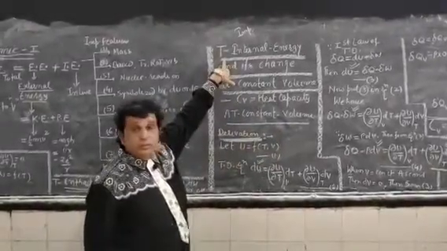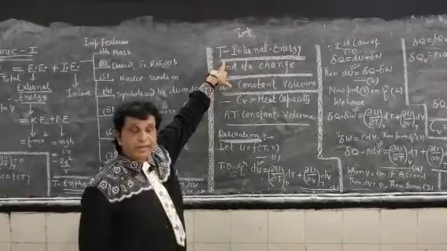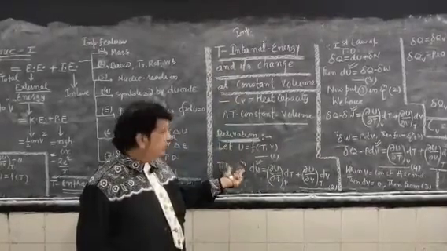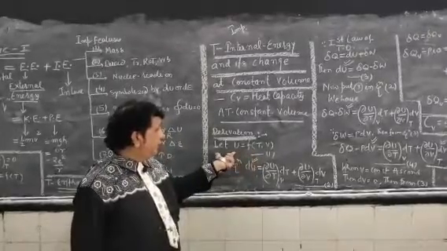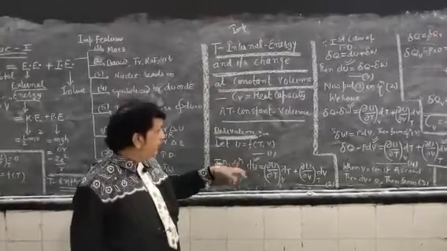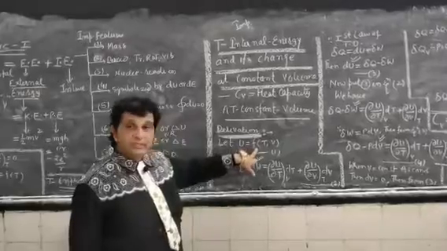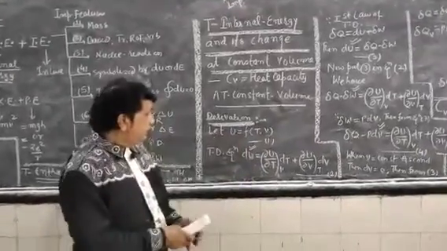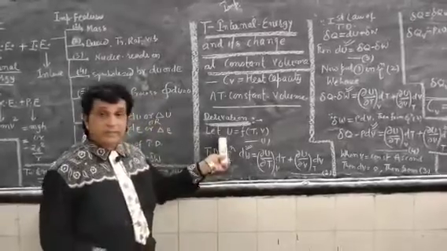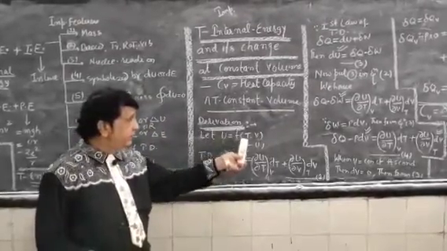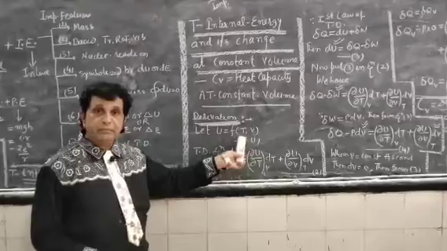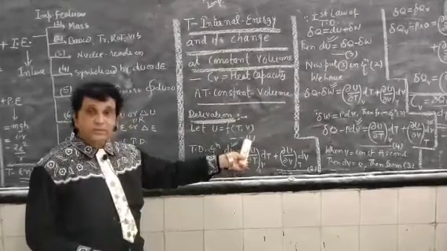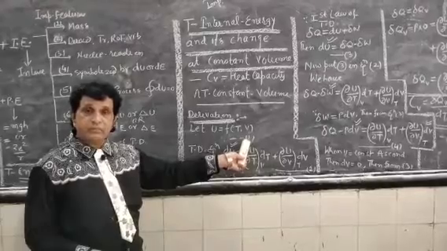To define and derive this, let us first start. Let us assume internal energy is a function of temperature and volume. U, a fundamental thermodynamic quantity, depends upon two state variables, temperature and volume. This is equation number 1.